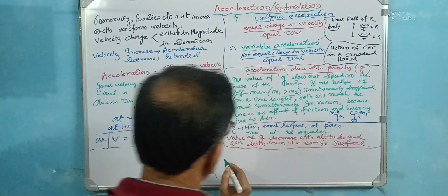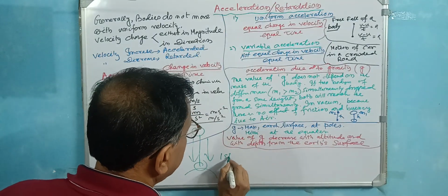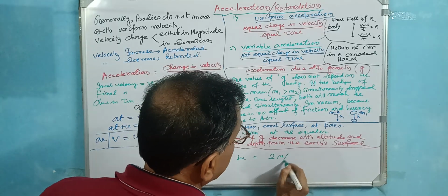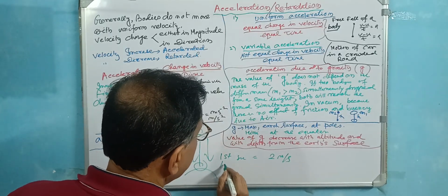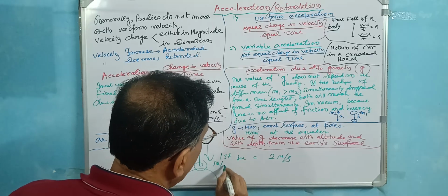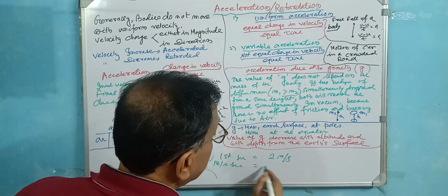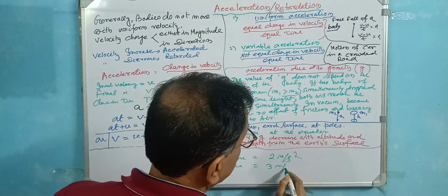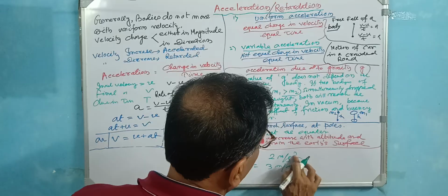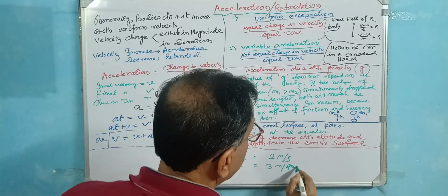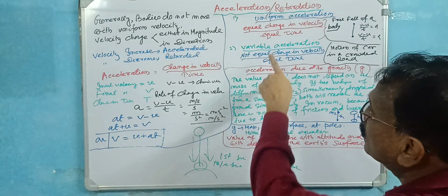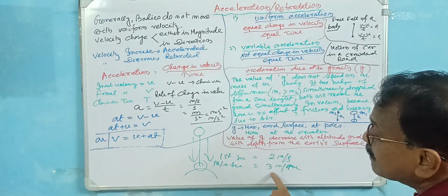In the first second the change is 2 meter per second. But in the next second it is 3 meter per second. That means in the first second, 2 meter per second is the change in velocity, but in the second stage, 3 meter per second.